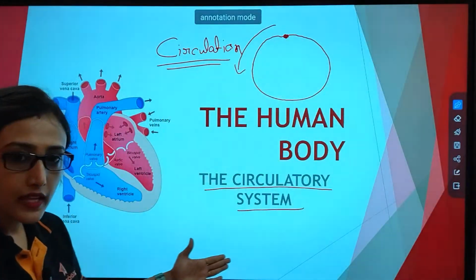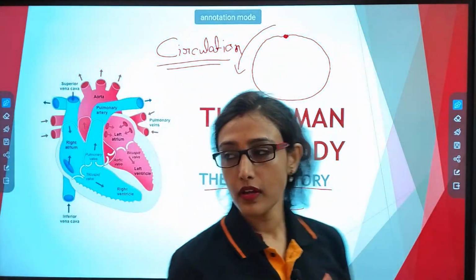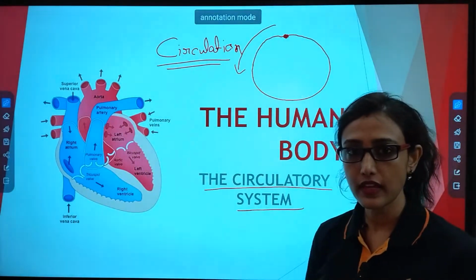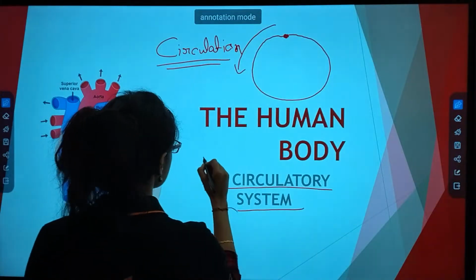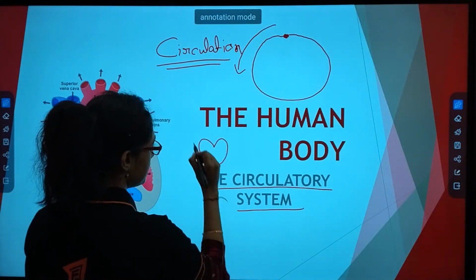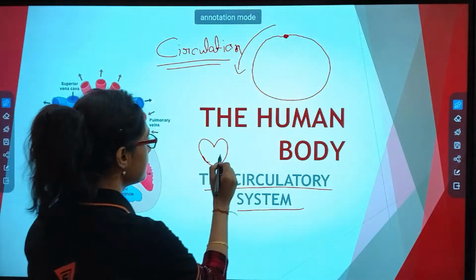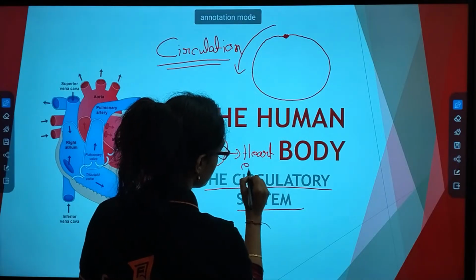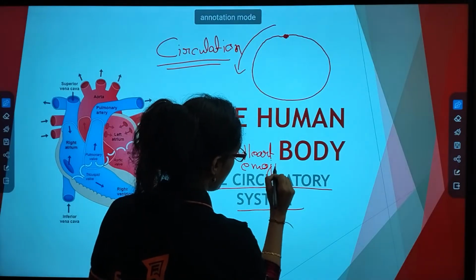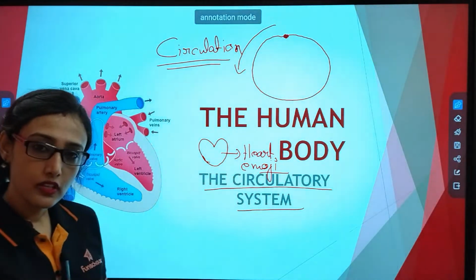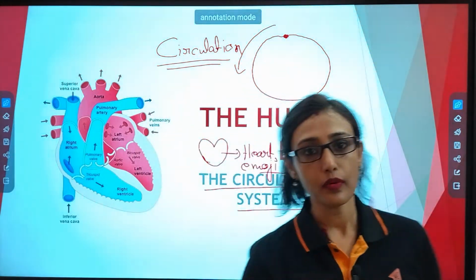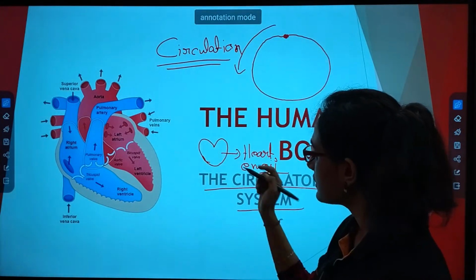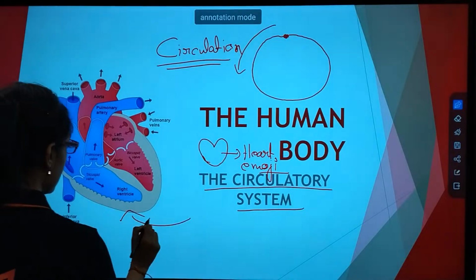And what is the main organ of the circulatory system? Look at this picture. What do you think this is? Can you guess? Okay, tell me what is this sign means. This is a red heart emoji sign. Heart emoji. You often use this in your chatting with your friends in WhatsApp or in some other social media. So this is the emoji heart and this is our real heart.